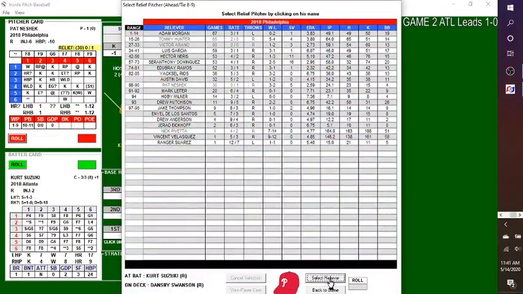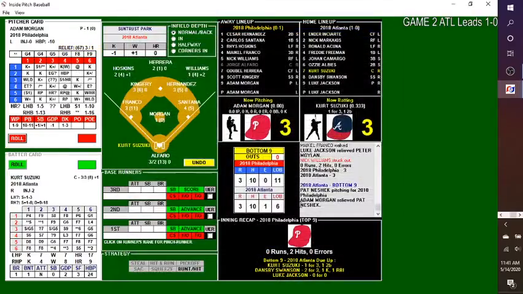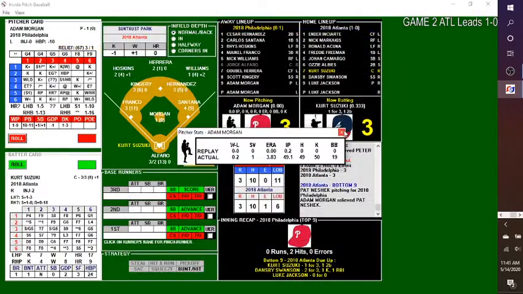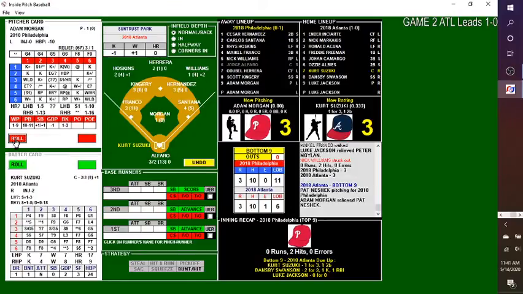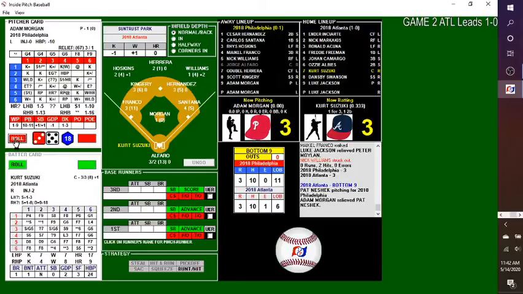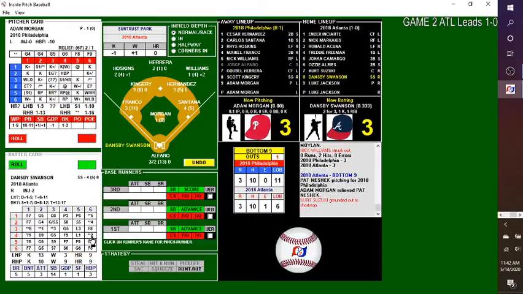Pat Neshek will not start the ninth inning. They ran him dry. It'll be Adam Morgan, who pitched 2/3 of an inning last night and did great. He'll face Suzuki. The pitch, 3-5. This one, fly ball into left field, back to the wall. Oh! Kurt Suzuki missed the walk-off homer by 5 feet. Pitch to Suzuki, 6-4. This one, ground ball at Kingery, back to Santana for out number 1.